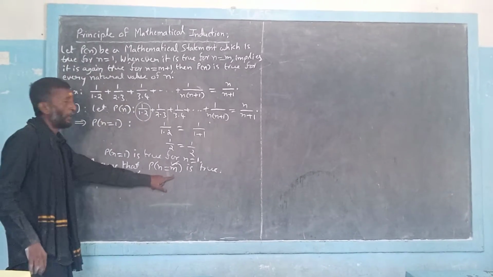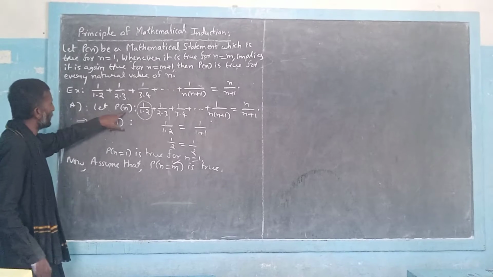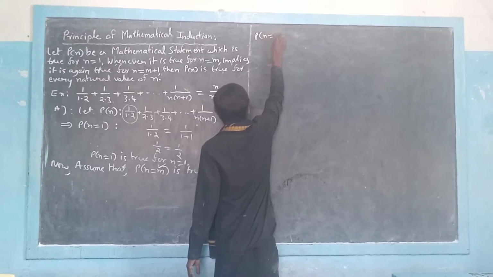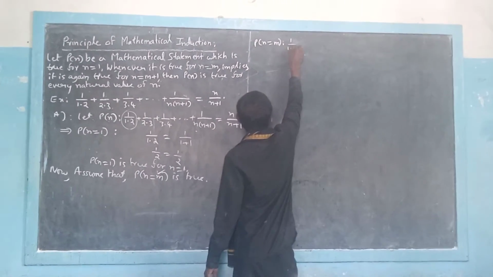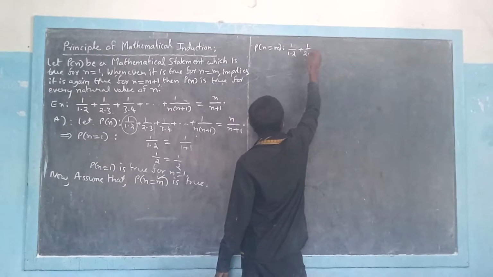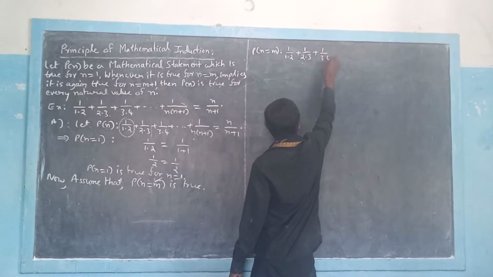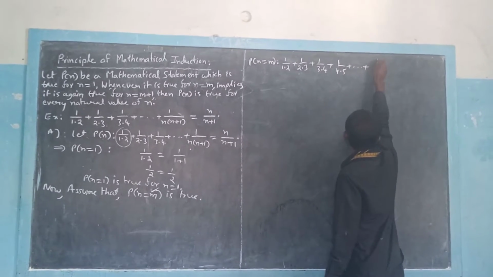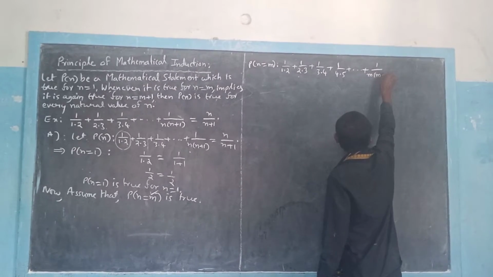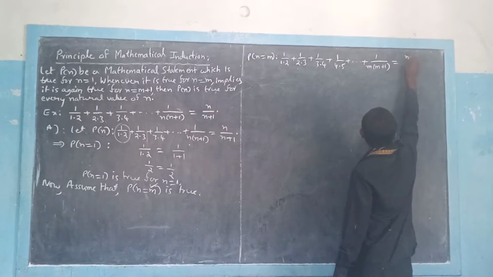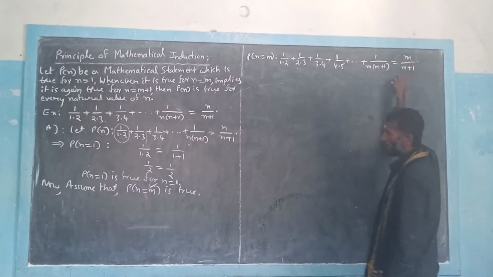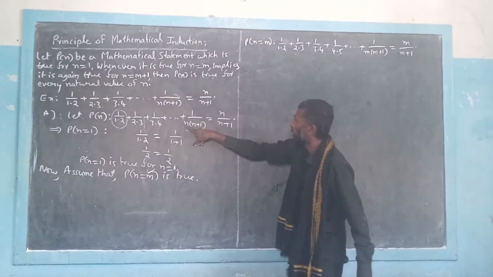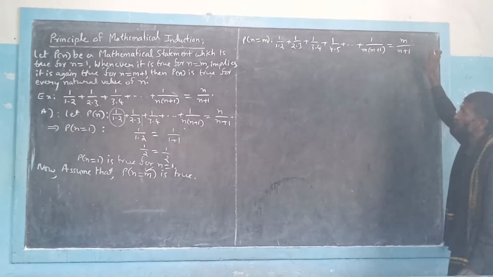Then P of n equal to m changes the given statement like this. Now I am writing P of n equal to m here: 1 by 1 into 2 plus 1 by 2 into 3 plus 1 by 3 into 4 plus 1 by 4 into 5 plus so on, up to 1 by m into m plus 1, is equal to m by m plus 1. So it is very clear to you: wherever there is n in the given statement, we are taking n equal to m, so wherever the m is, we write m. We assume this statement is true.